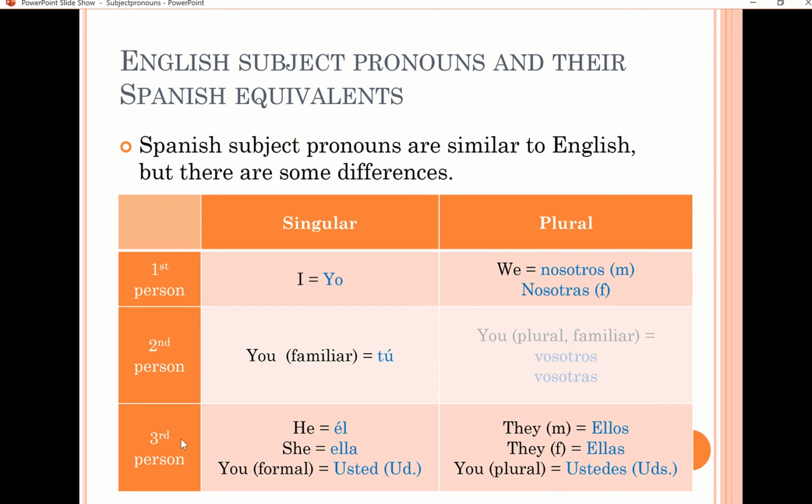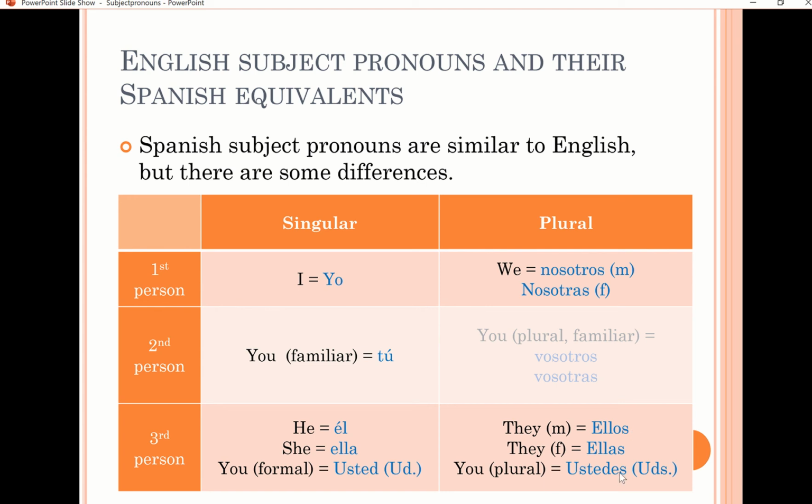And finally, we have the third person plural. We have they, this is the plural of he, okay, and we have ellos. Ellos is the plural of él. Él means he, ellos is they. But if it's feminine, feminine they is ellas. Same concept as the previous ones. So if your group is a masculine group and you want to say they, only guys, you should say ellos. But if you have only girls, you should say ellas. But if it's boys and girls together, then you say ellos. Remember, for a mixed group, you use the masculine form.